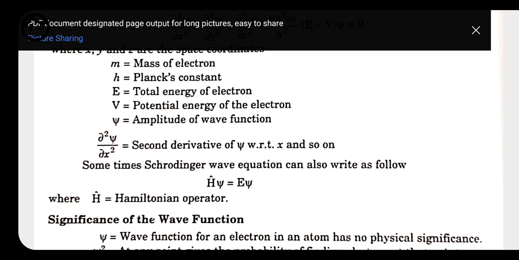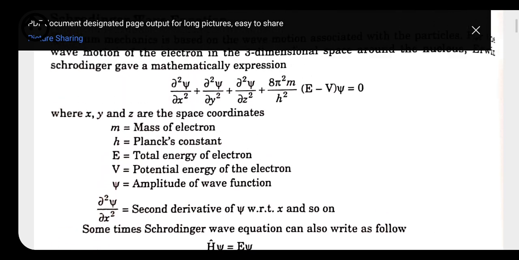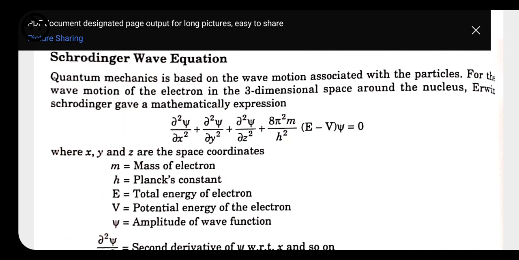So here we have only the mathematical expression of this. The derivation of this also exists, but all these things we have to do in the senior classes. Here we only have the introduction of the Schrödinger equation. This mathematical expression you people have to know.